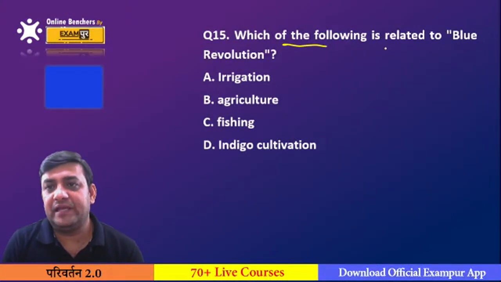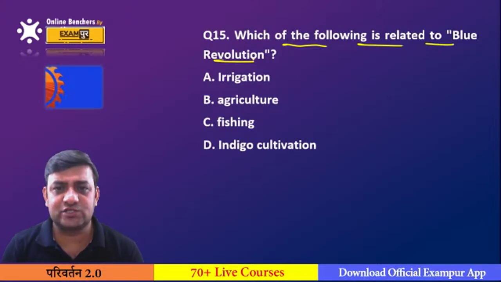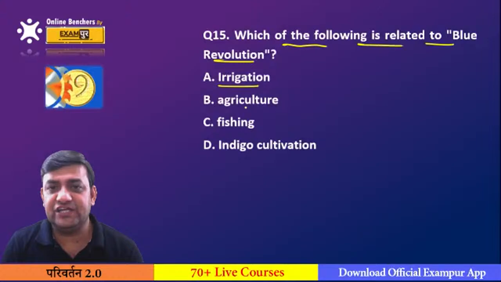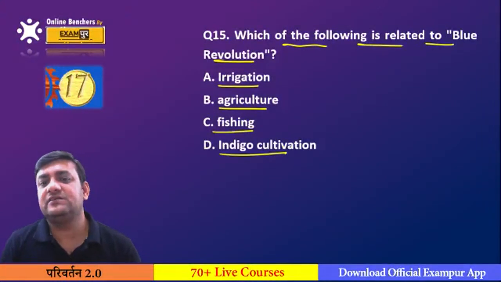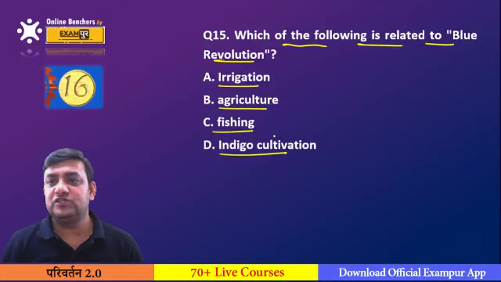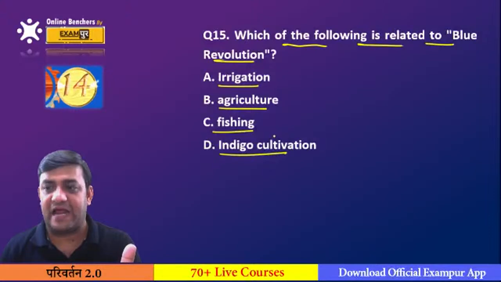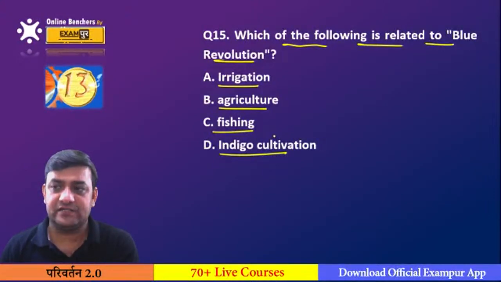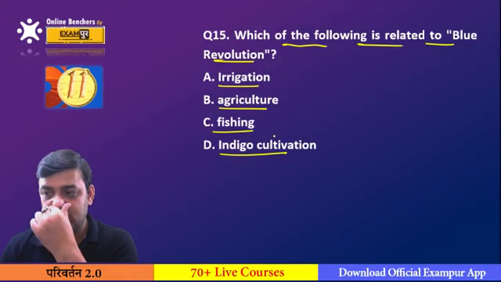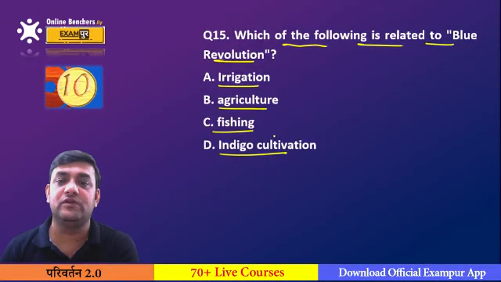Which of the following is related to the Blue Revolution? This is the most easiest question, I think. Is it irrigation? Is it agriculture? Is it fishing? Or is it indigo cultivation? Irrigation, practice of agriculture, fishing practices, or the indigo revolution? Which of the following is related to the Blue Revolution?